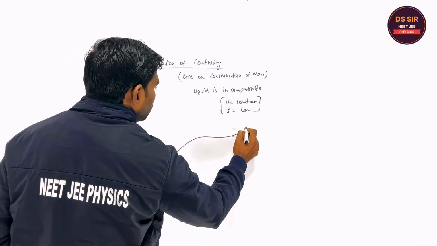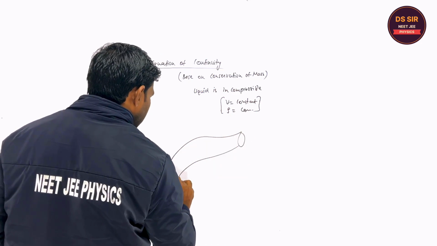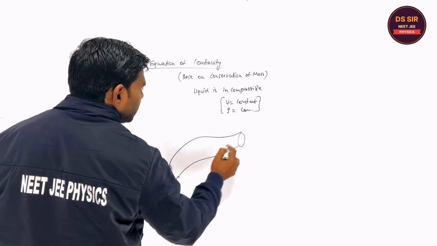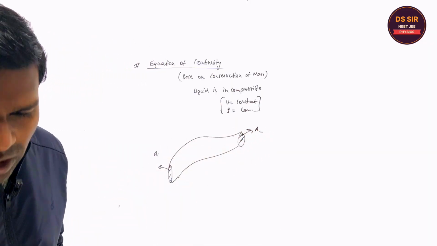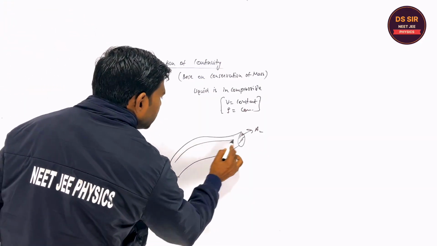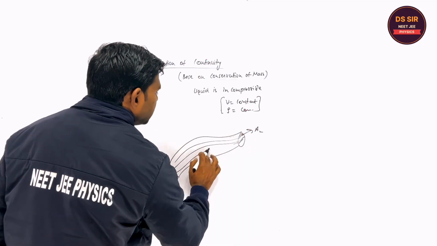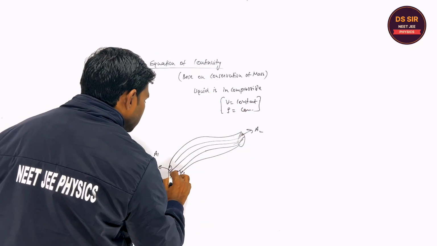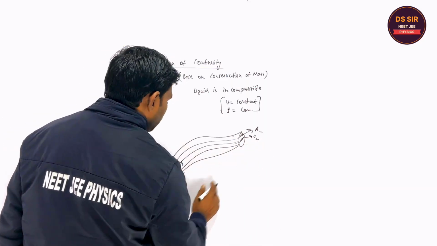This is the tube, you can consider, right, like this, and this is the big cross section, the area is A1. This is the small cross section, area is A2. Is it clear or not? Now, if the water is flowing in the streamline like this, right? This is the streamline flow. And the velocity at this point is what? Suppose the velocity is V1. Here, the velocity is V2.